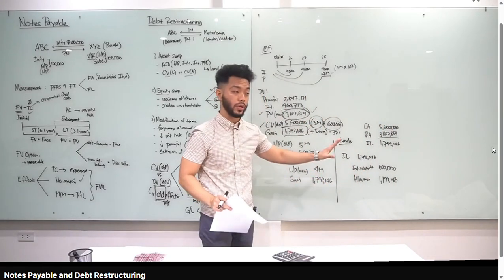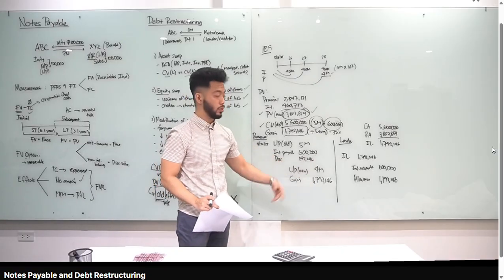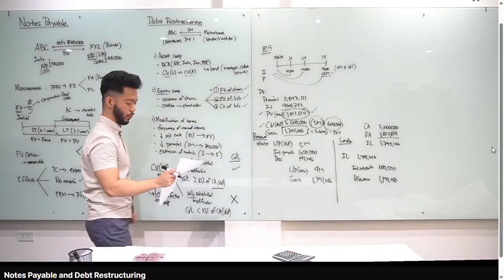Pinakita ko lang sa inyo kung ano yung recording ni bank. Meron siya impairment loss. Ulitin ko, yung gain ni borrower is an impairment loss kay lender. Alright, so ganun siya. This is for illustrative example number 9.